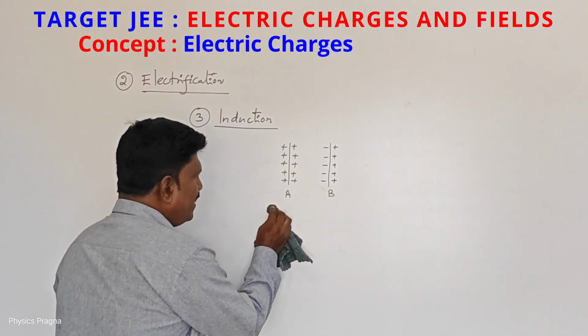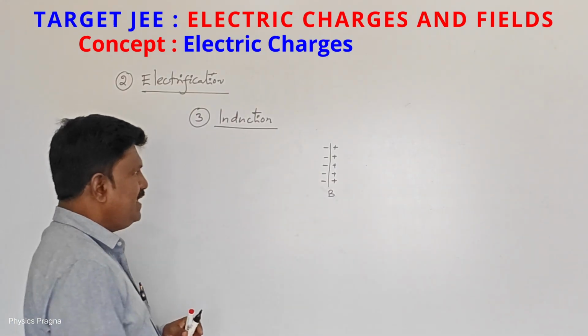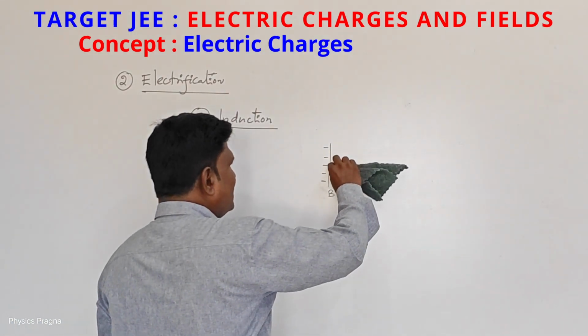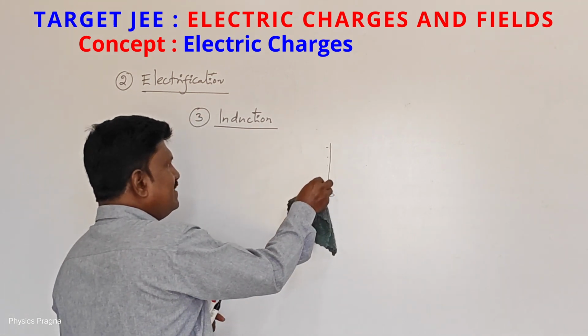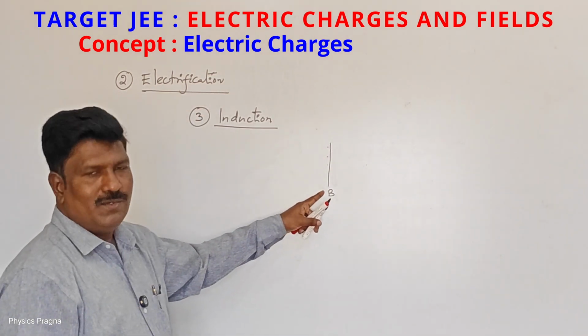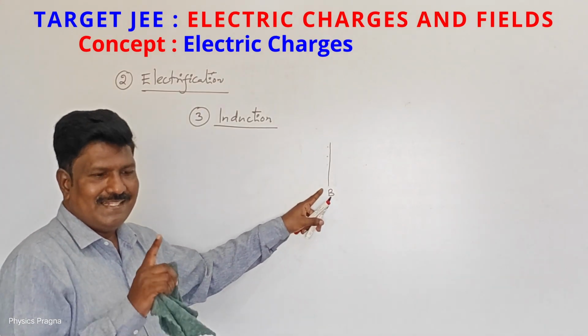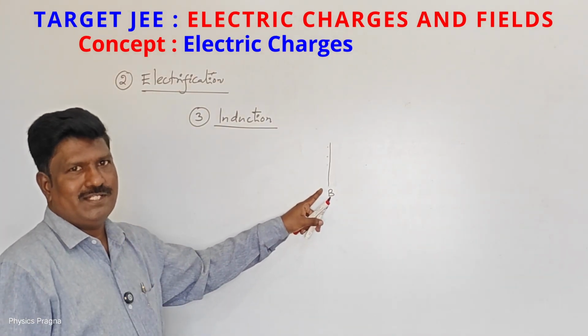If I remove this charged body, immediately these charges merge with each other, they recombine, and there shall be no charge on the body unless this charged body is near the uncharged body.